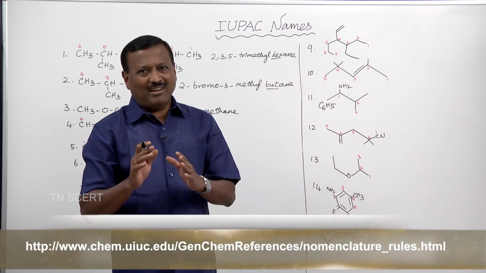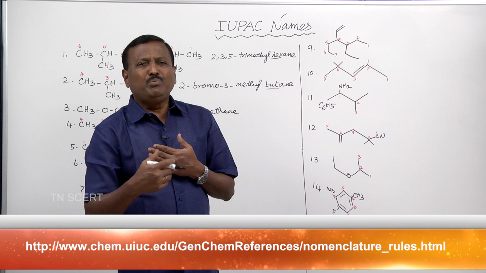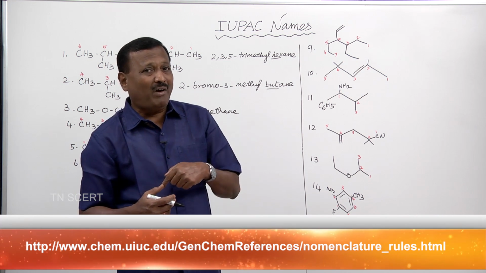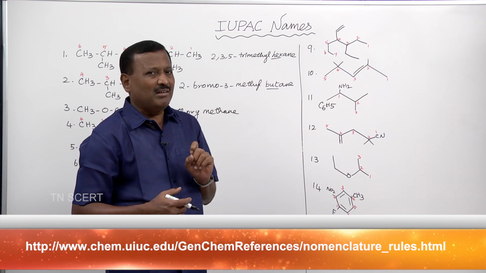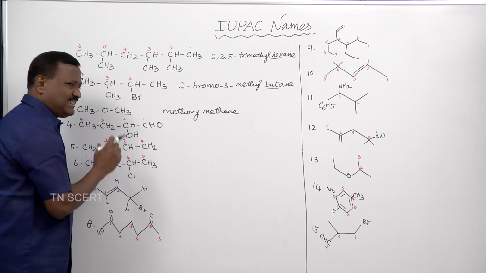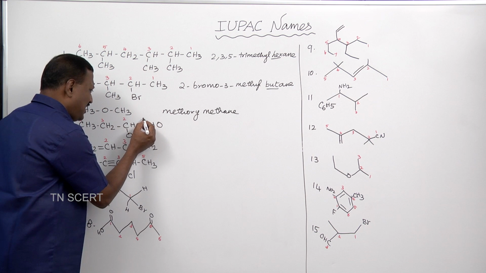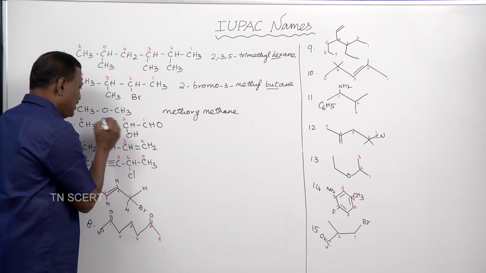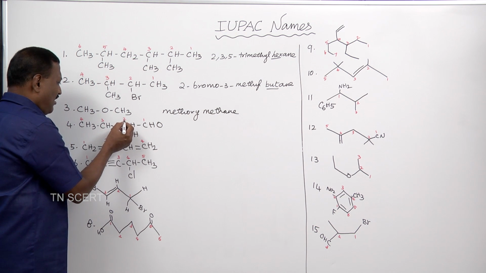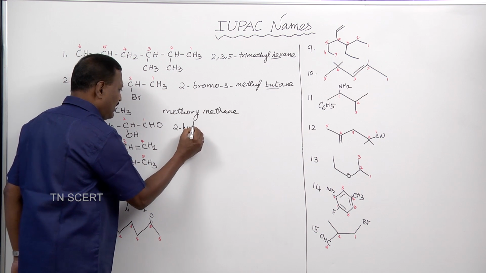There is a rule in IUPAC, the way of naming the compound, IUPAC nomenclature. There is a priority rule that helps us to find the first numbered carbon. In the priority rule, aldehyde takes the first priority. So, you should give the first number to the aldehyde, second to this carbon, then 3, 4. So, the second carbon attached with the hydroxy, you write here 2 hydroxy.